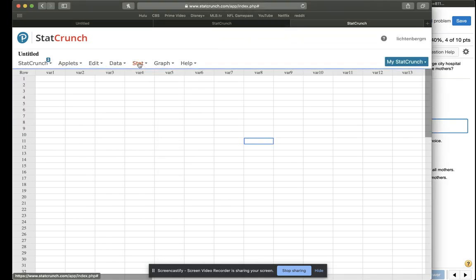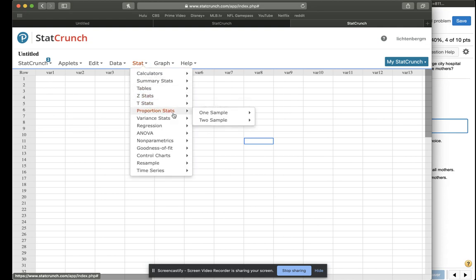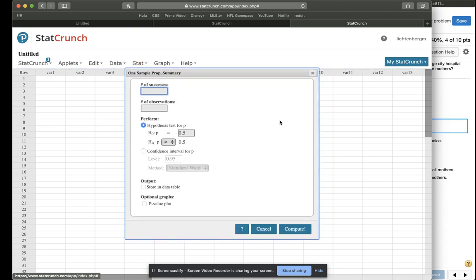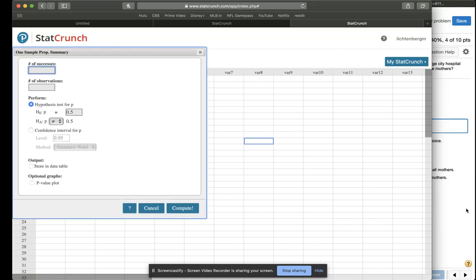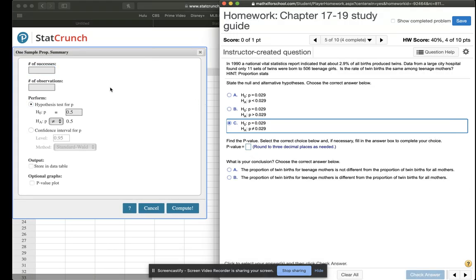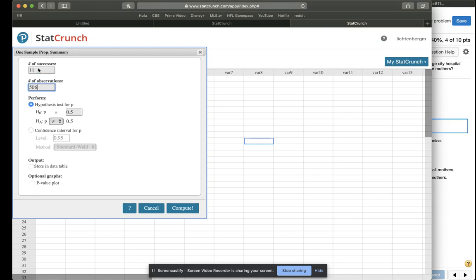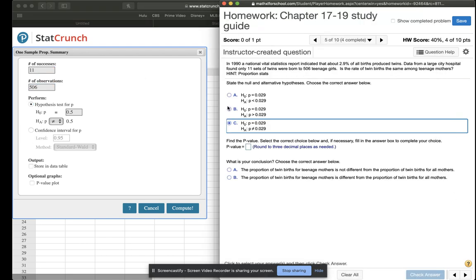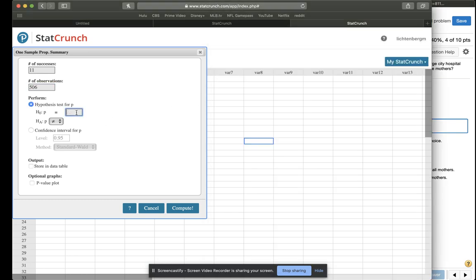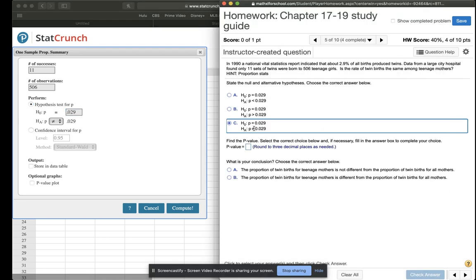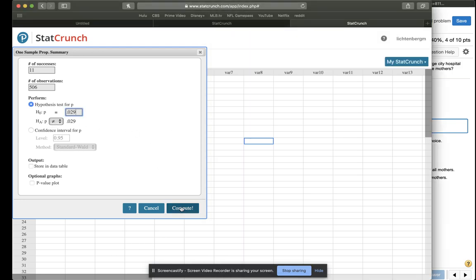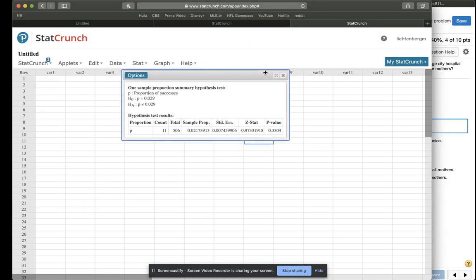So once again, stat, proportion stats, one sample with summary. Okay. And what was it? It was 11 out of 506. Our guess was 2.9%. So 2.9% is 0.029. And we had already said that our alternative was going to be not equal to. So here's our p-value.